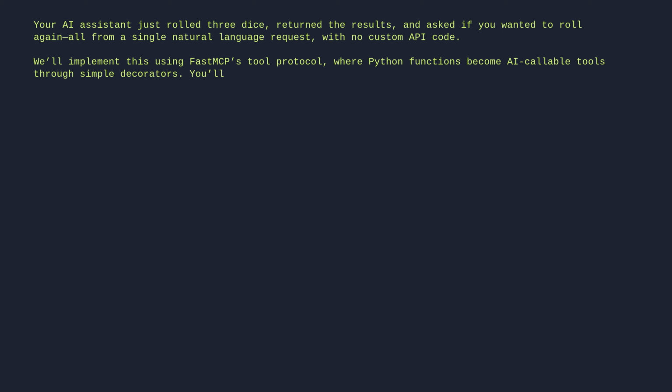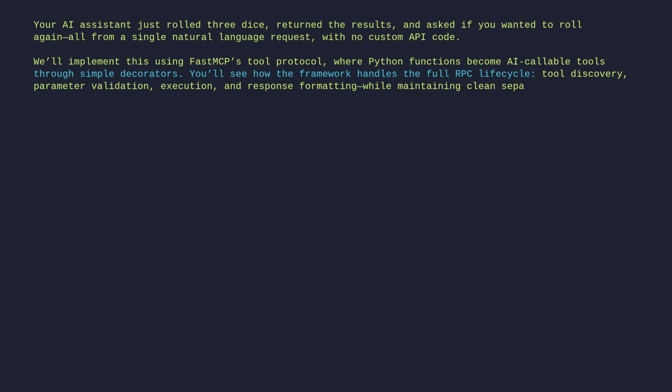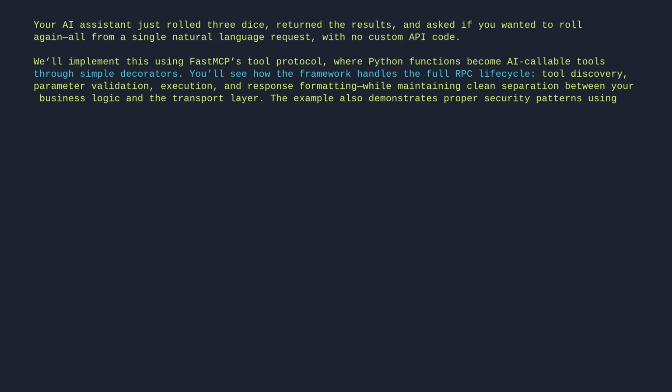You'll see how the framework handles the full RPC lifecycle: tool discovery, parameter validation, execution, and response formatting, while maintaining clean separation between your business logic and the transport layer. The example also demonstrates proper security patterns using development-only token utilities, with clear warnings about production requirements.